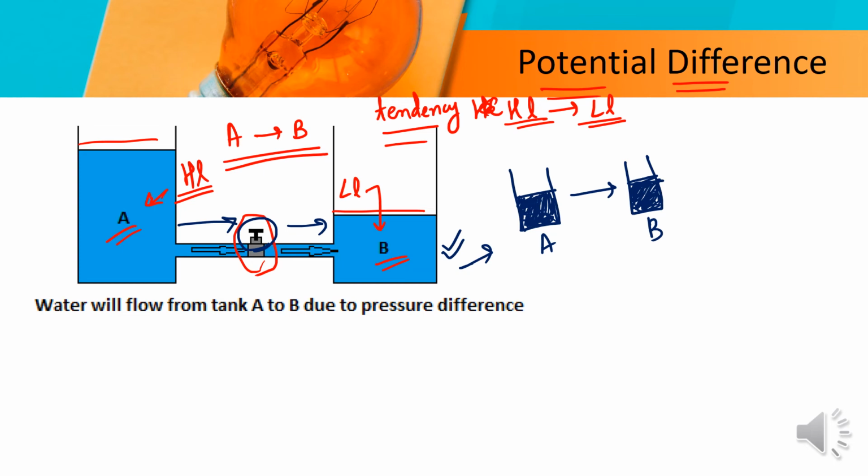So the potential difference, as we have learnt in the earlier slides, in the charge that we are taking from infinity.